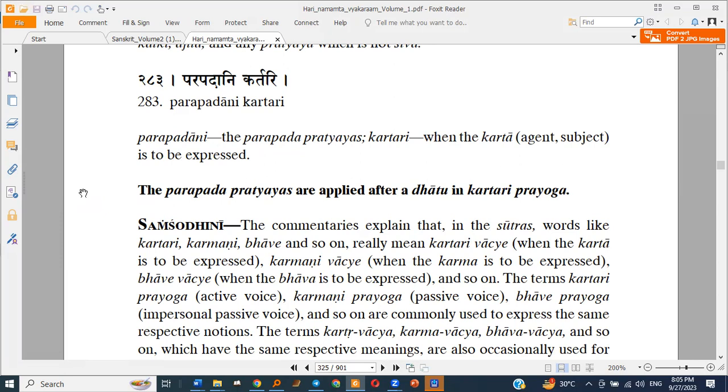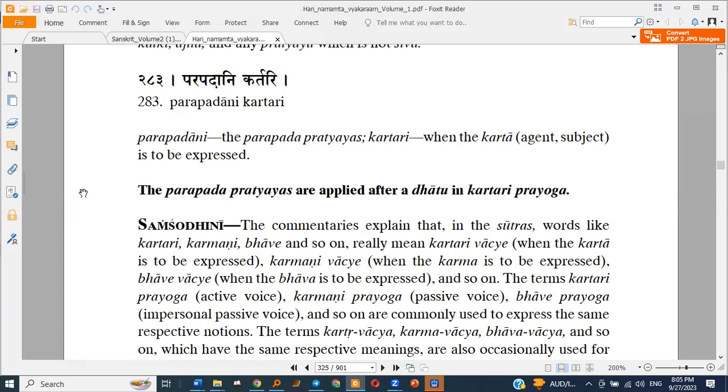For example, Krishna ate rice is an active voice sentence. The rice was eaten by Krishna is a passive voice sentence. In Sanskrit also we have active and passive voice. The active voice is the Kartari Prayoga and the passive voice is the Karmani Prayoga.